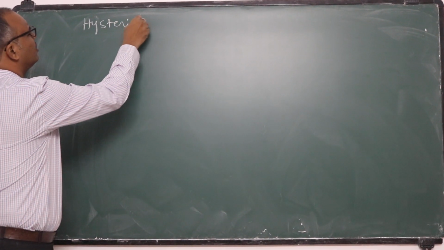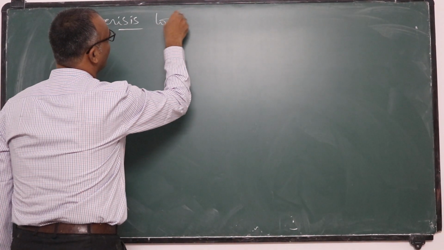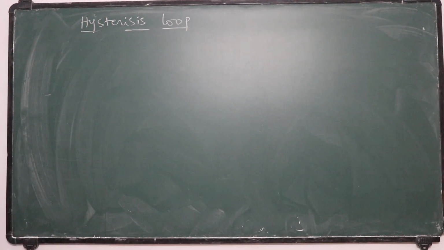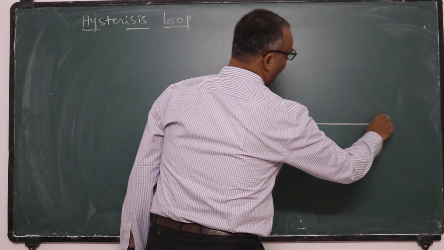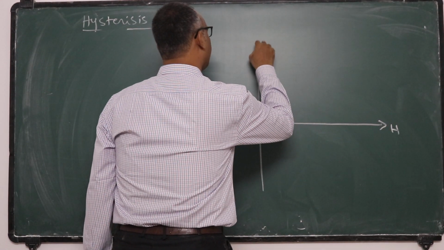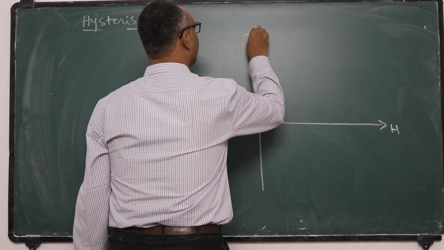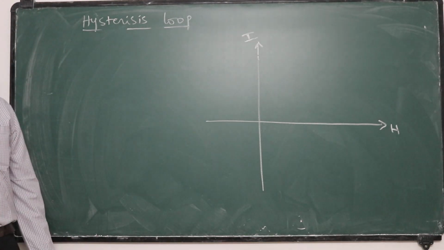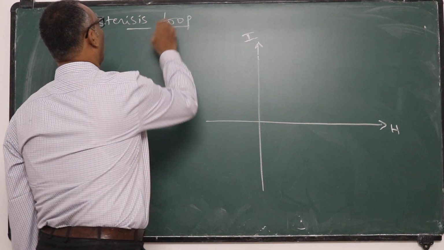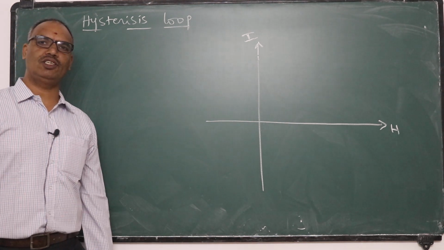Next concept is the hysteresis loop. If we draw a graph between intensity of magnetization on the y-axis and magnetizing field on the x-axis, such a graph or loop is called a hysteresis loop.